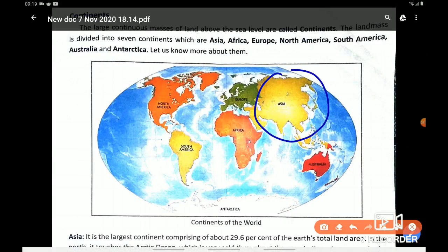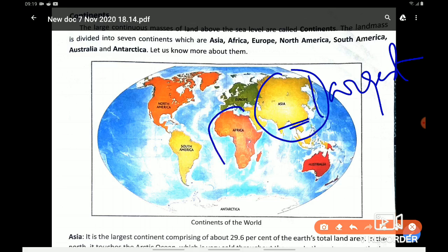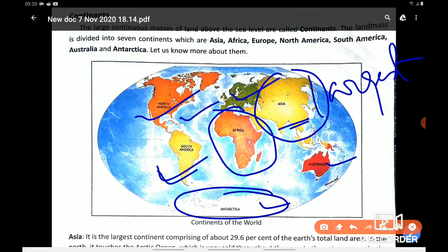The largest continent, this is the largest continent, Asia. Then is your Africa, Europe, South America, this is Europe, North America, South America, Australia and Antarctica. 1, 2, 3, 4, 5, 6, 7. So how many continents are there? 7 continents. And Asia is the largest continent, right?